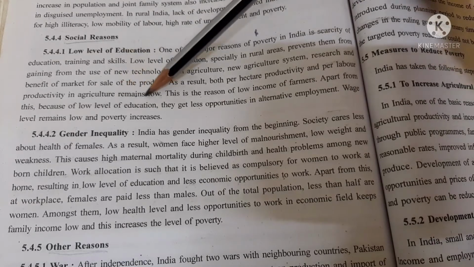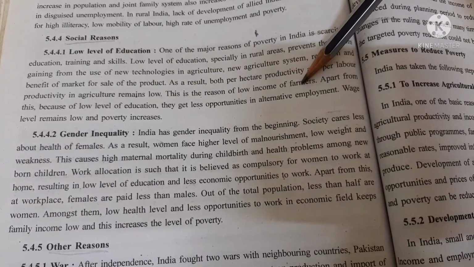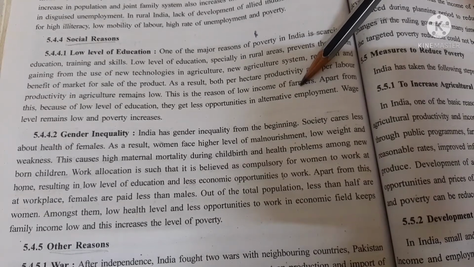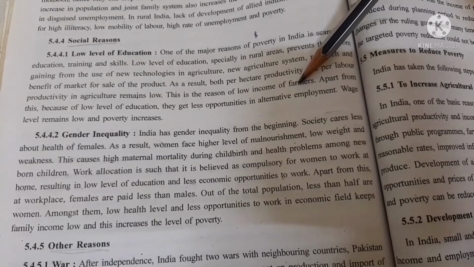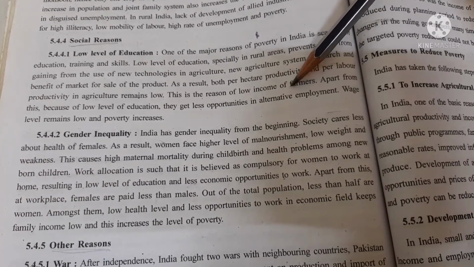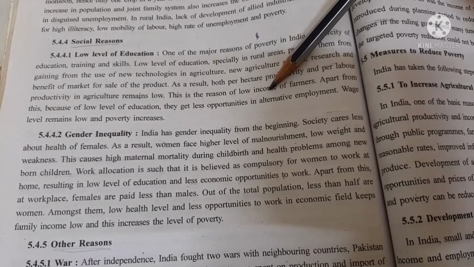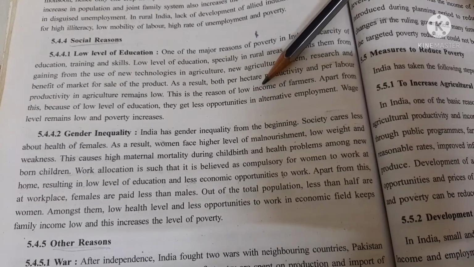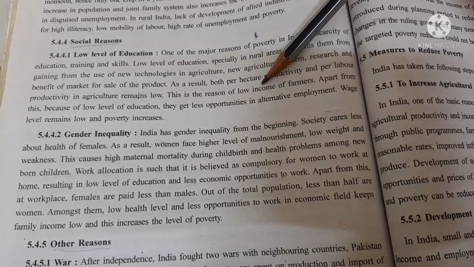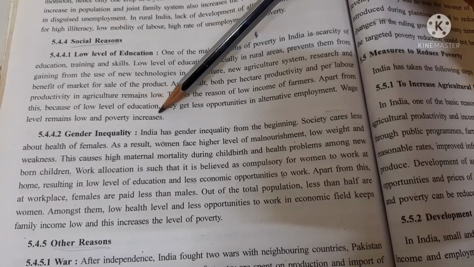Apart from this, because of low level of education, they get less opportunities in alternative employment, as they are low educated or not educated. They do not get any job after the agriculture work is over, because agriculture is a seasonal work. Rest of the season they are unemployed, but as they are less educated, they do not have much opportunities for employment. Wage level remains low and the poverty increases.